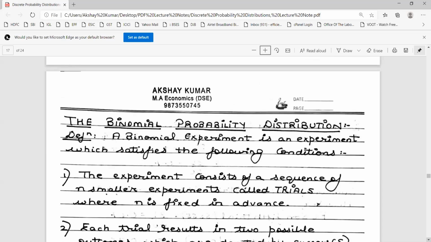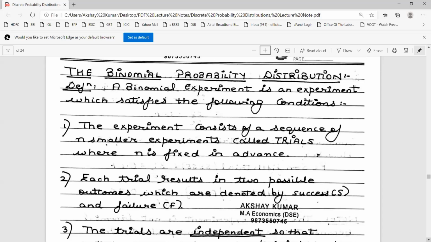So I am again revising it. On your screens, you can see binomial probability distribution. But to understand this, let us first talk about the binomial experiment. What is a binomial experiment? An experiment is said to be a binomial experiment if it satisfies the following conditions. The first condition is that the experiment consists of n smaller experiments called trials, where the number n is fixed in advance.